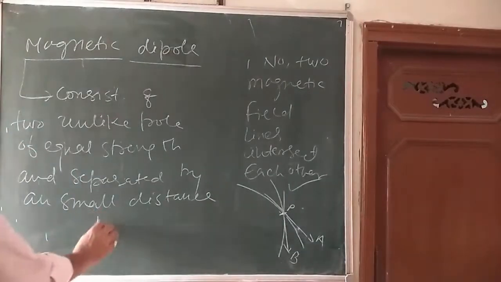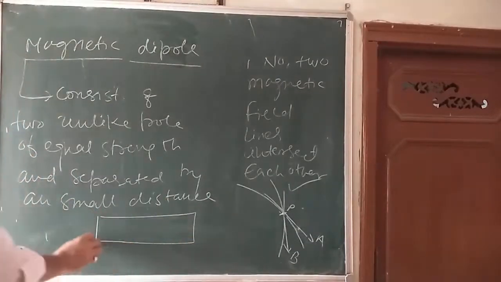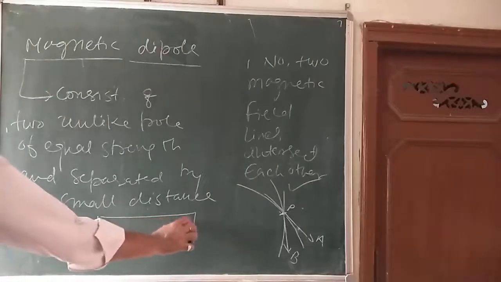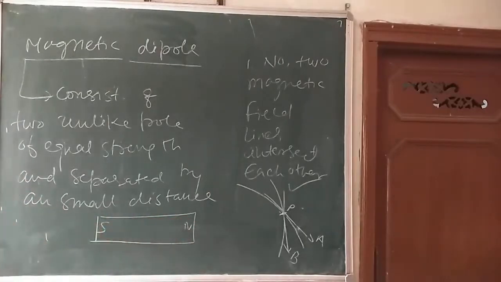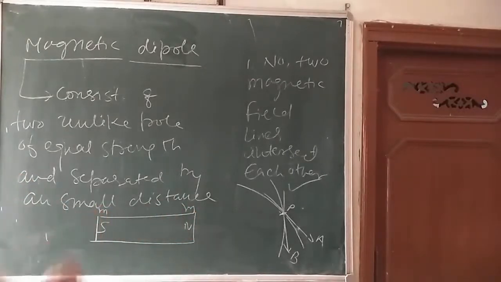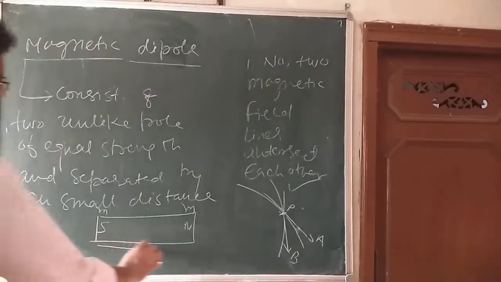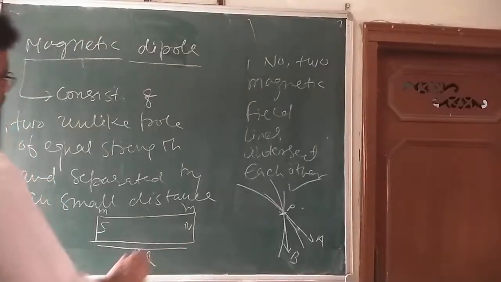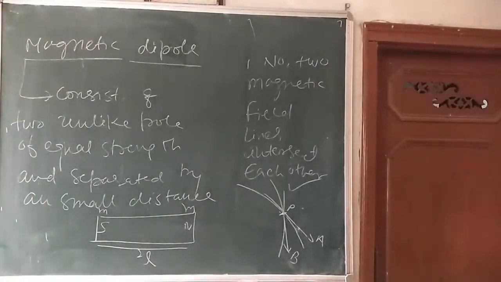Here we can say, suppose here is our north pole, here is our south pole. The pole strength of each pole is say m. The distance between them is 2l. So write down. Here is the pole strength, we can say. Magnetic dipole.